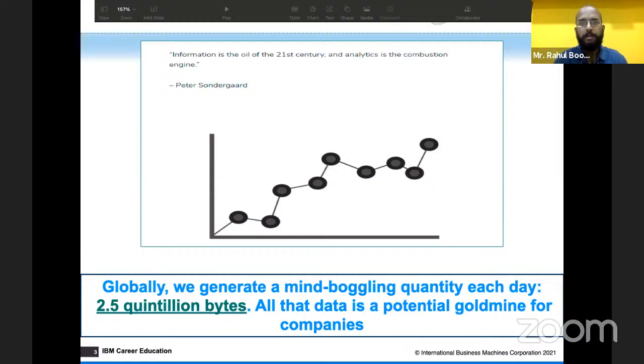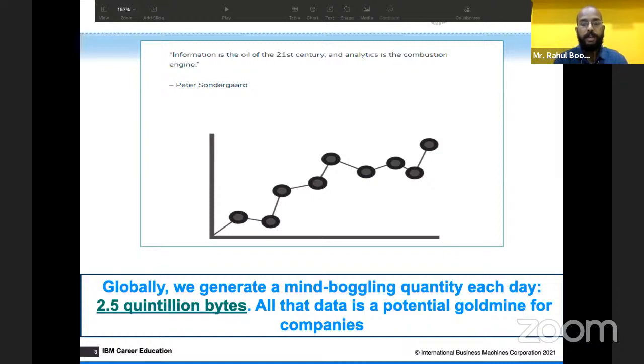We only had mobiles, but not smart. After we got smartphones into the market, the phones became smart, meaning we have induced artificial intelligence into the devices. Because of that, there is an enormous amount of data generation.